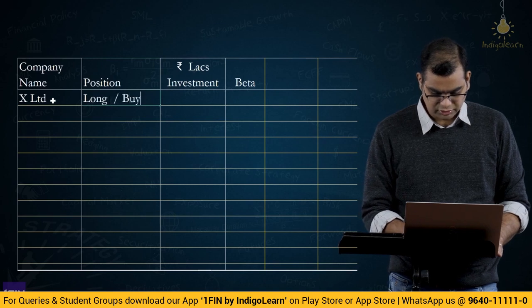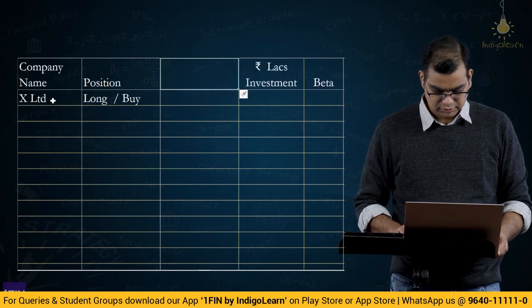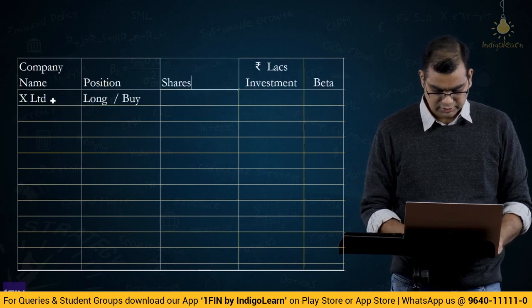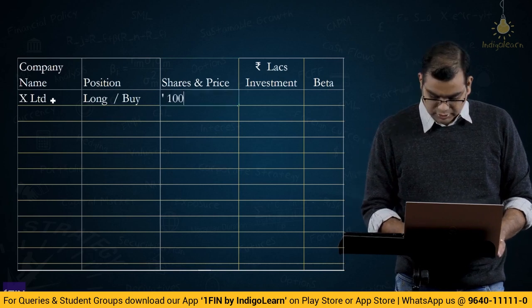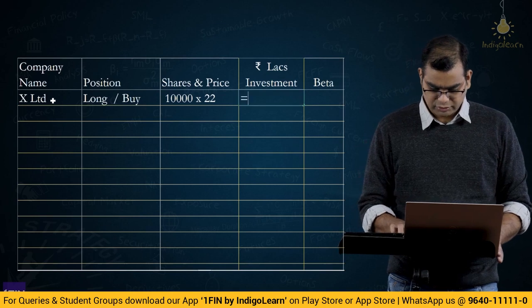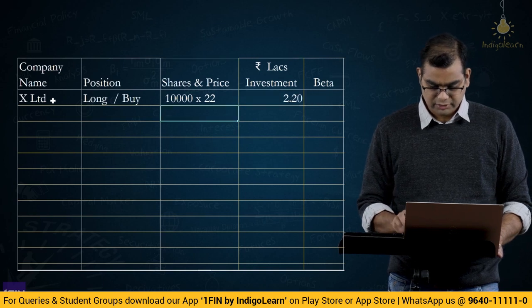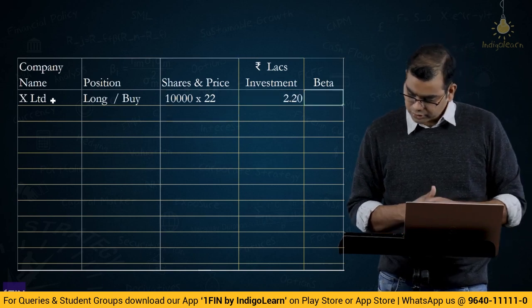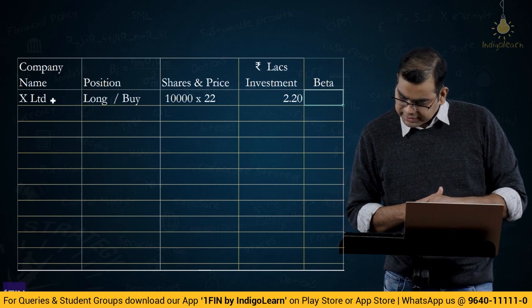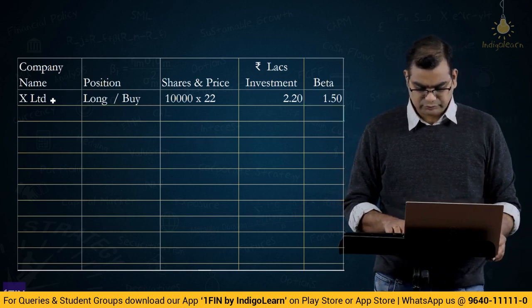Let me add a column here, shares and price. 10,000 shares at 22 rupees, so is equal to 22 into 10,000 divided by 1,00,000. That is 2.2 lakhs, whose beta value is 1.5. This is the first one.